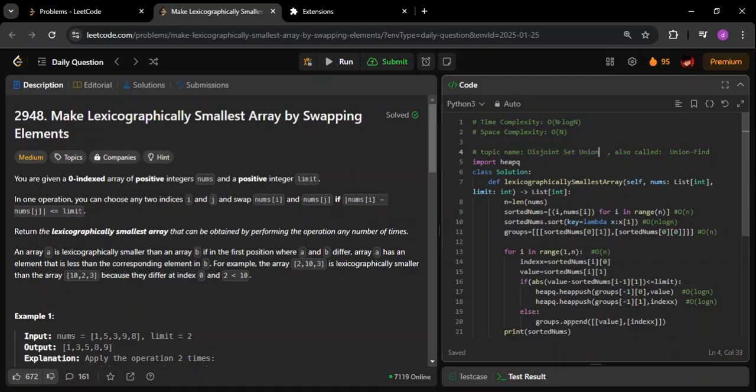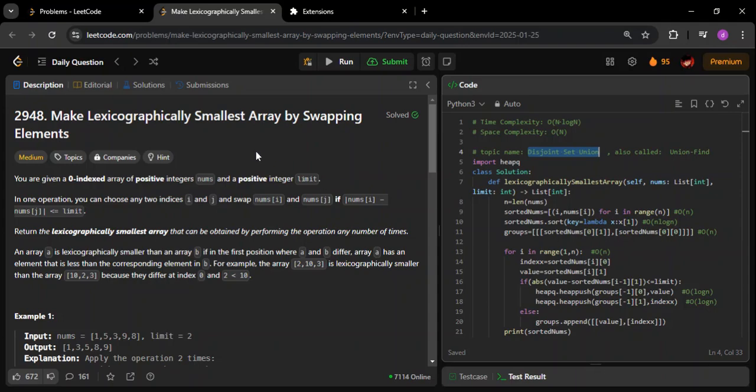Just google this topic out, and these are the two names for it. You will get a clear picture of what is happening in this question. Again, this is not an algorithm which you should know, without which you cannot solve it. It's not like that. This is just an idea which you should know.